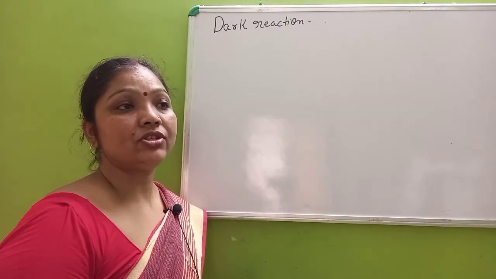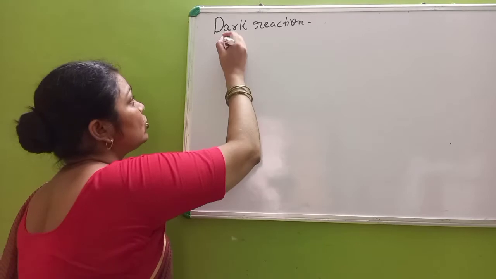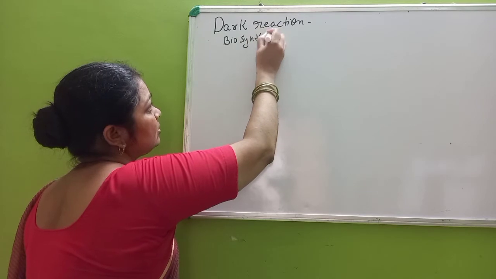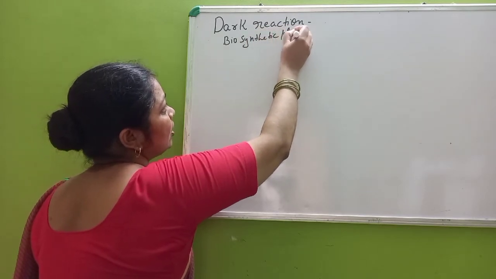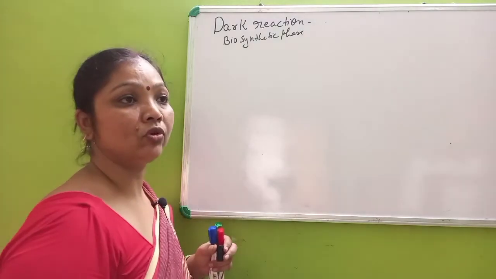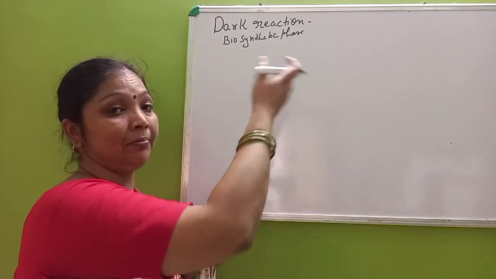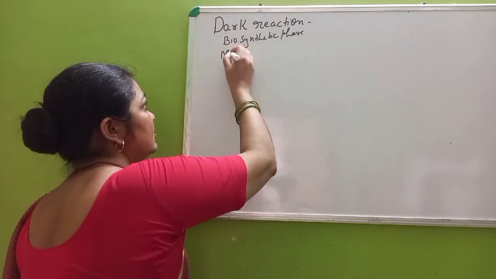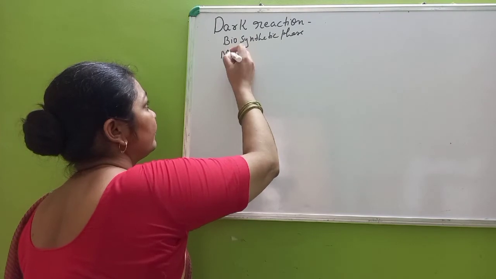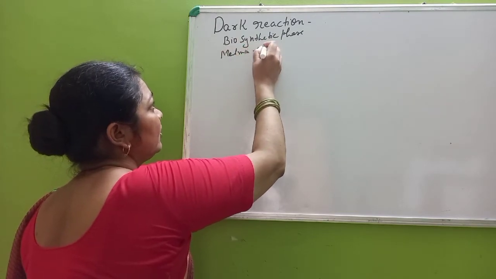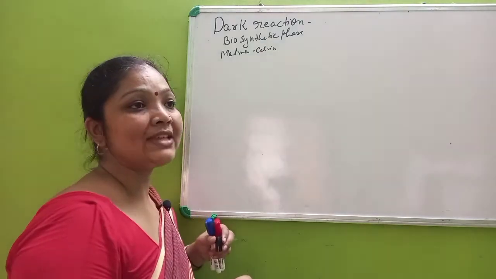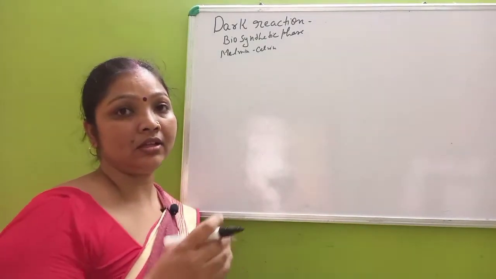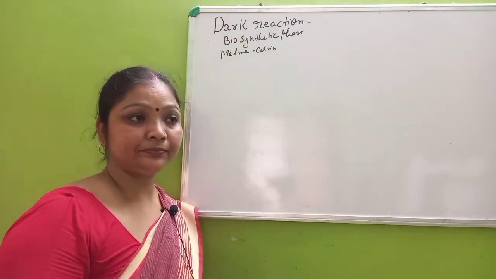Dark reaction is also known as the biosynthetic reaction or biosynthetic phase because it involves the formation of glucose, or it is also called the biosynthetic pathway. It was first studied by the scientist Melvin Calvin. So it is also known as Calvin's cycle, and Melvin Calvin studied this cycle in a green alga.